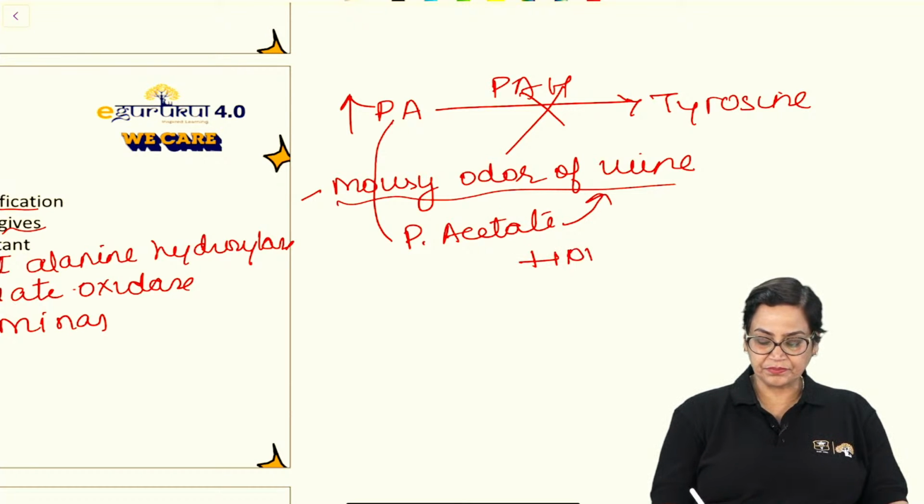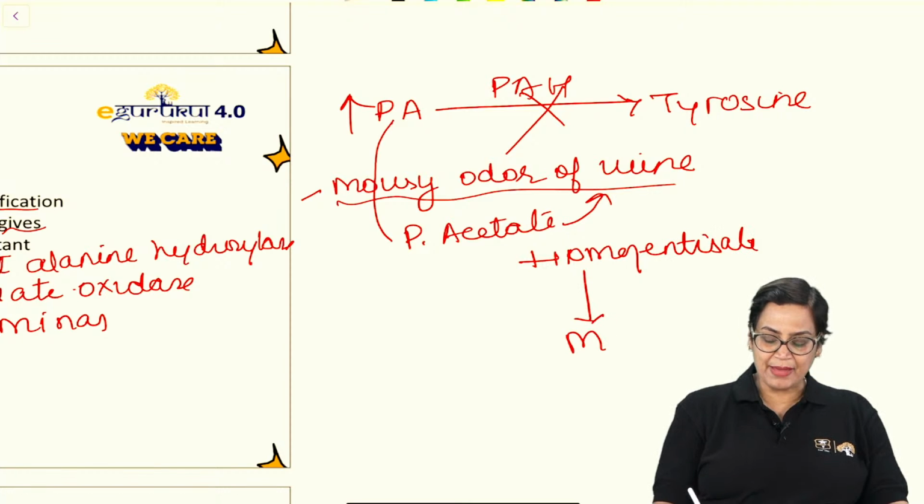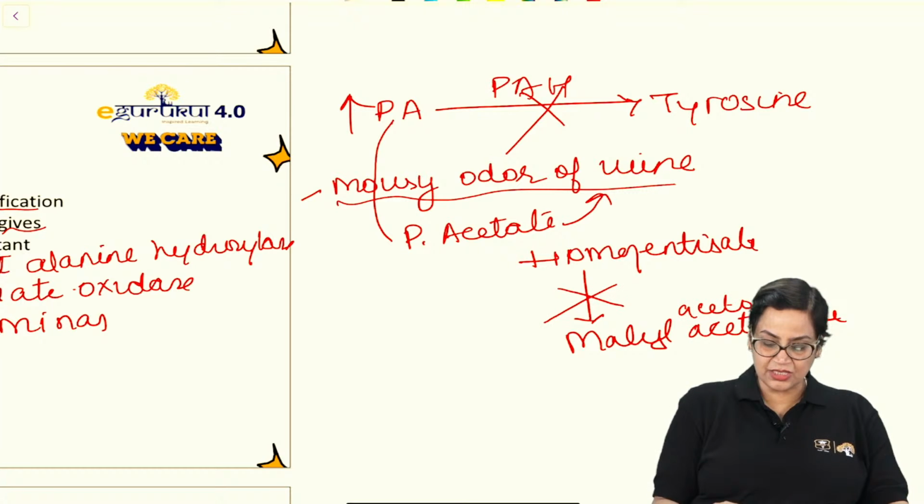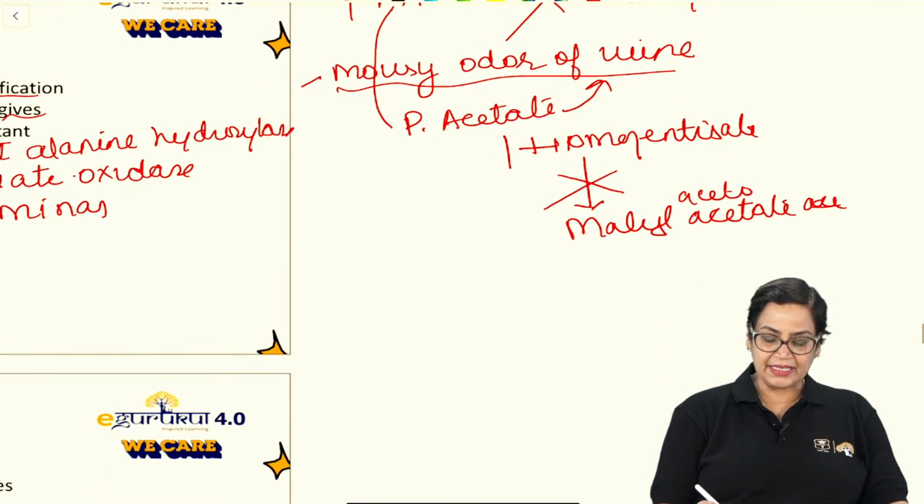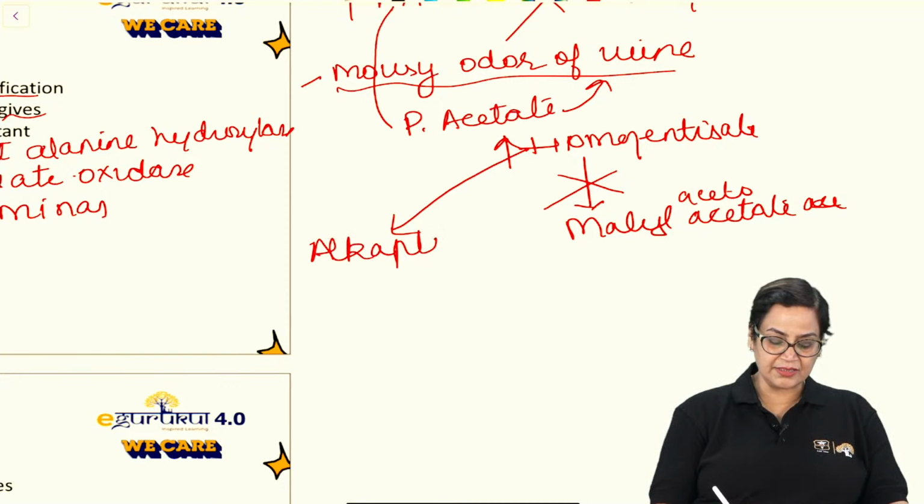Now here, what is the reaction? Homogentisate. This is the reaction, no? Homogentisate is being converted into maleylacetoacetate. It is a very interesting feature that this enzyme is absent. Just now I told you. So there will be increased concentration of this homogentisate, which will be converted into alkapton type of substance.